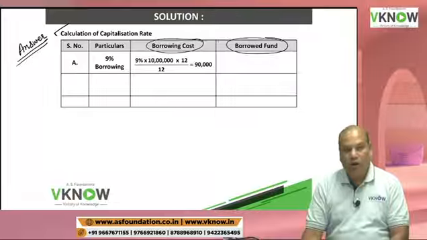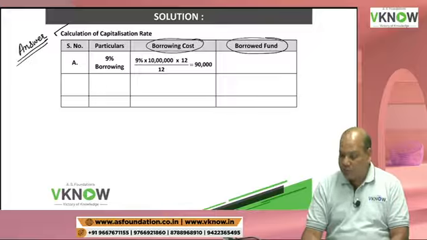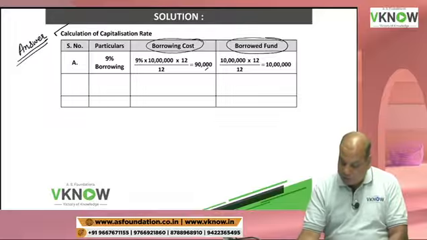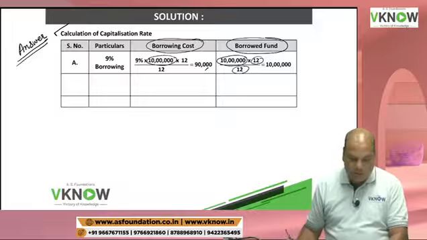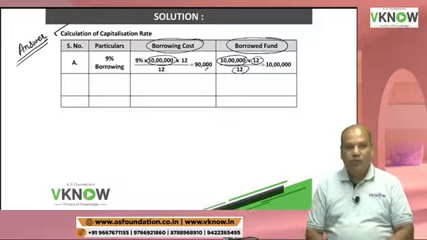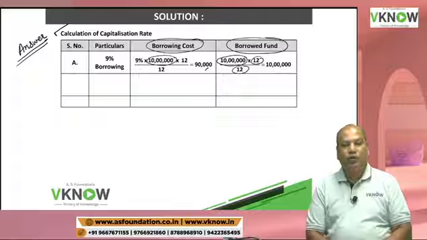So my interest would be 9% of 10 lakh into 12 by 12. Write everything. Later on, don't take chance. You may get confused later. 90,000. And this 10 lakh rupees was outstanding for full 12 months.